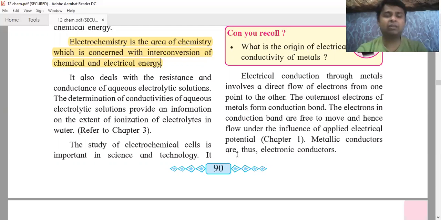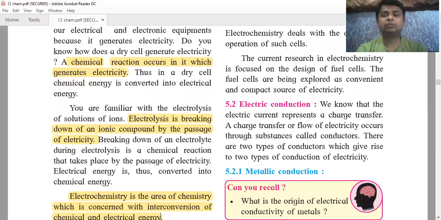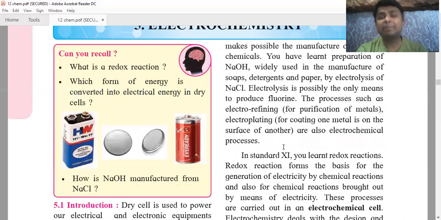The study of electrochemistry is important in science and technology. So there are wide range of applications of electrochemistry. So formation of NaOH. NaOH is a very important chemical. Caustic soda, NaOH. It is basic in nature, you know, a very strong base. Then we have detergents, soaps, paper, NaCl.